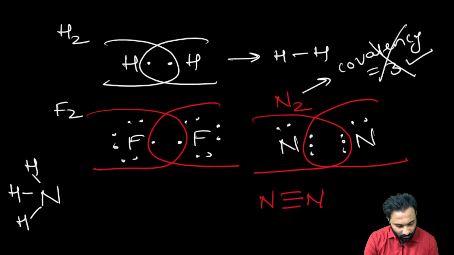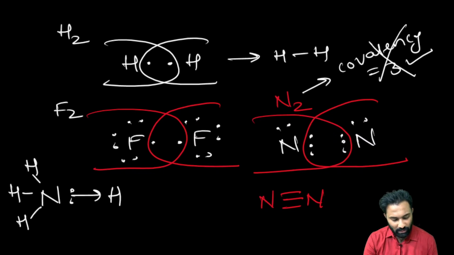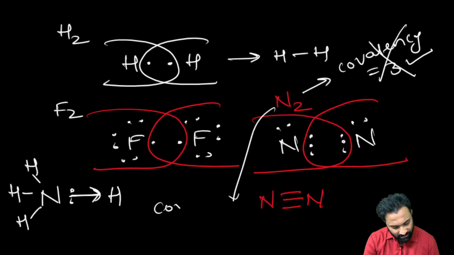Now, how come the covalency of nitrogen is 4? This is due to the coordinate covalent bond. Sir, how does this coordinate covalent bond come? When that topic starts, I will explain more elaborately. Up to now, you just remember that nitrogen covalency is 4.